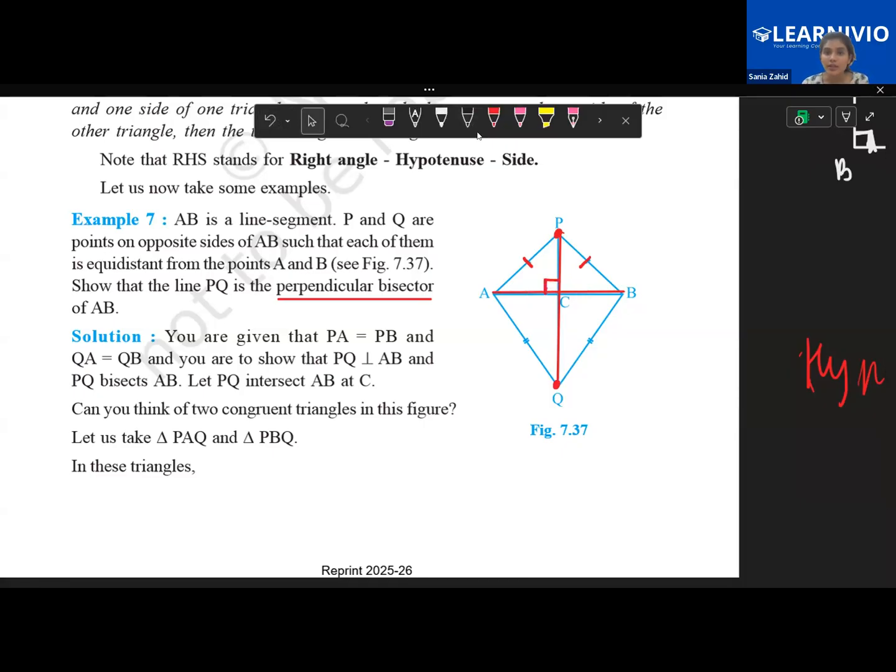Right, now how can we proceed with the proof? First of all, if I am able to prove that this triangle PAQ and triangle PBQ, these whole triangles, are congruent, can I prove them to be congruent?